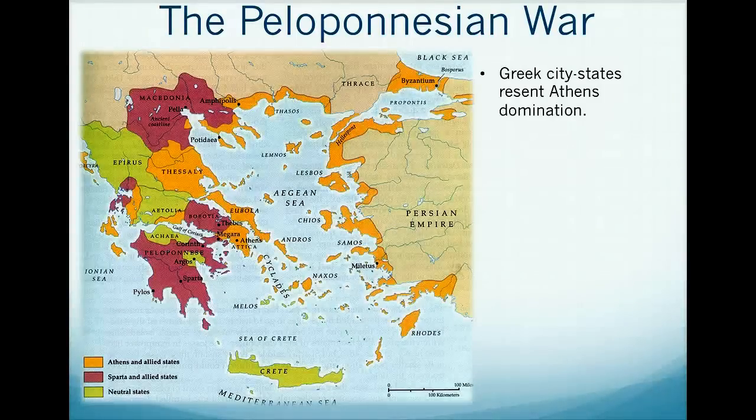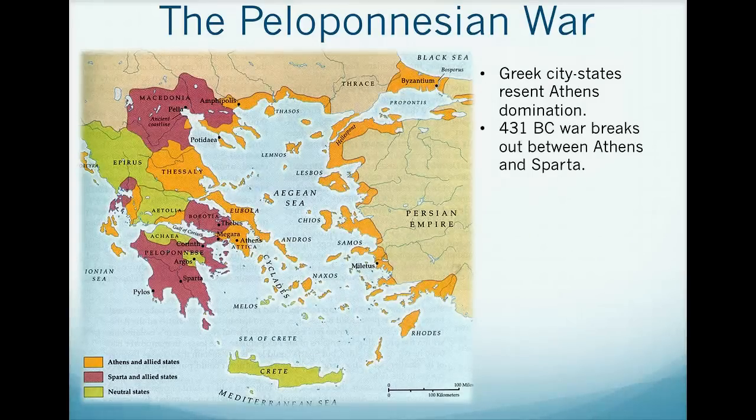And what we see is that many Greek city-states begin to resent the Athenian domination of the region. And so Athens and Sparta pretty much develop their own two separate alliances against each other. And in 431 BC, war is going to break out between Athens and Sparta, and it's going to last almost to the end of the century. It lasts some 27 years, with Sparta eventually winning, defeating the much more powerful Athenians and their navy.